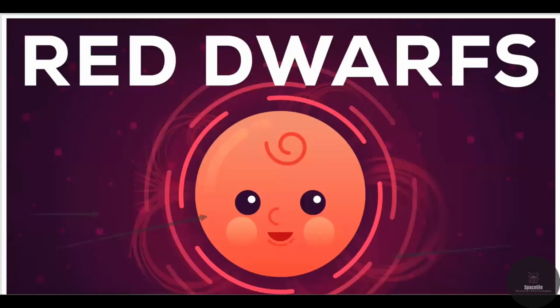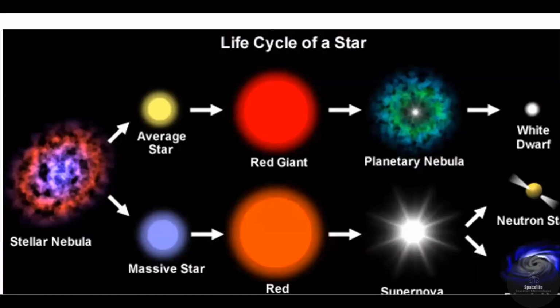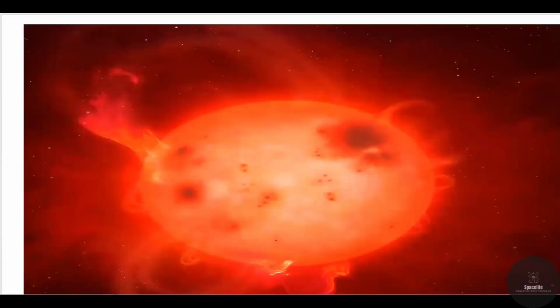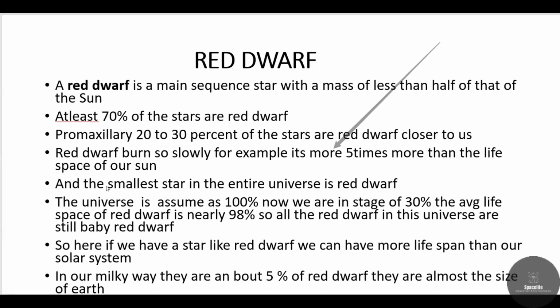And now we'll get into the red dwarfs. We discussed white dwarfs at the end stage, and now we'll discuss red giants, which are also called red dwarfs. This is how red dwarfs are, and one usually looks like a sun, but it is brighter than our sun and other stars. Here we go. 70% of the stars in our galaxy are red dwarfs, and 20-30% of the stars are red dwarfs very close to us.